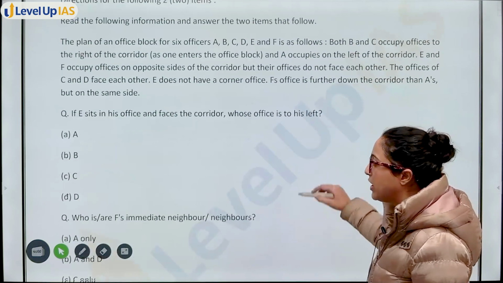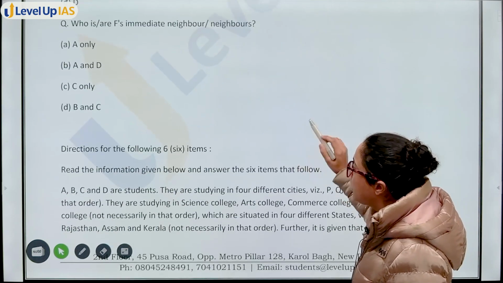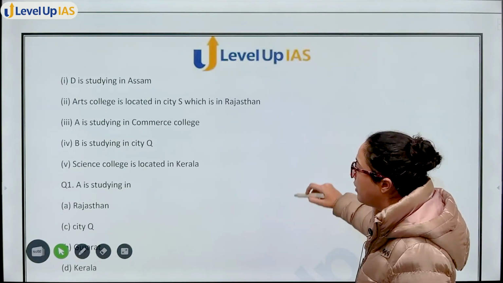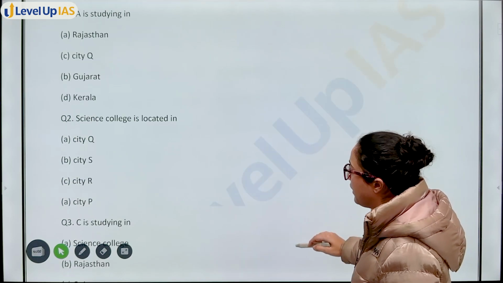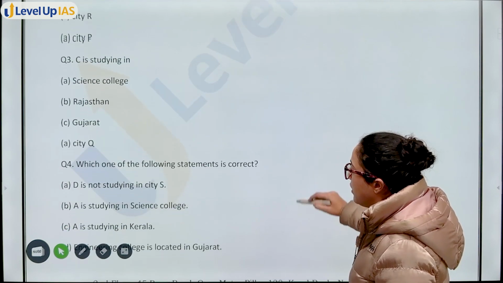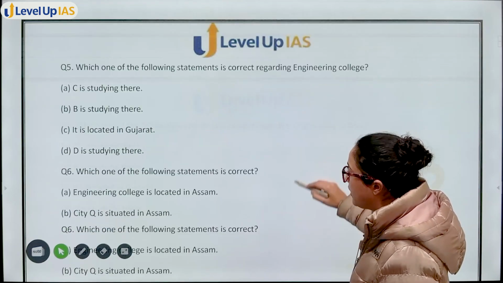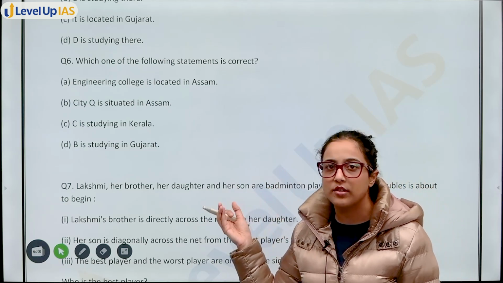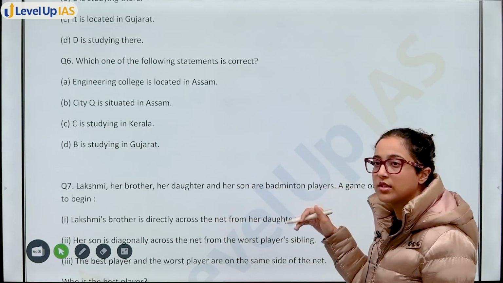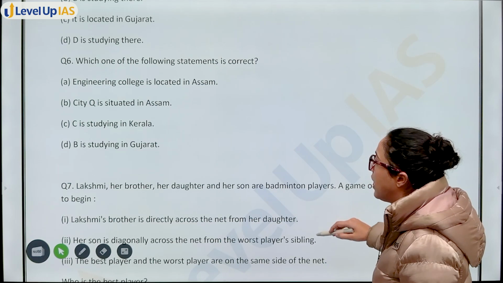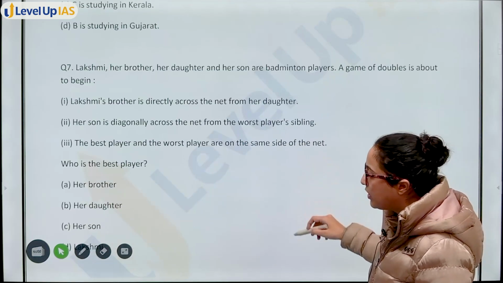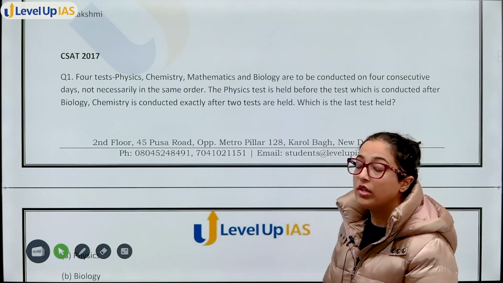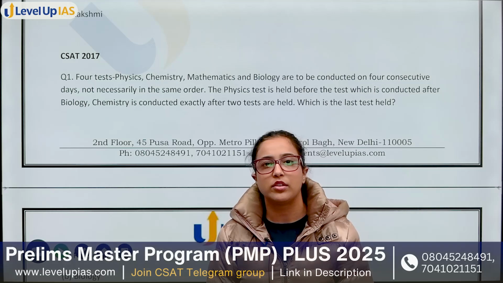Firstly, in CSAT 2018, there was this one set, then another set. So 3 questions from there, and so you get 5-6 questions from this set. If you do this section alone, you will get 6 questions from here and 3 questions from there as well. So in total 9 questions. After this, you also have the next 7th question. So in 2018, you get a total of 10 questions of this topic.